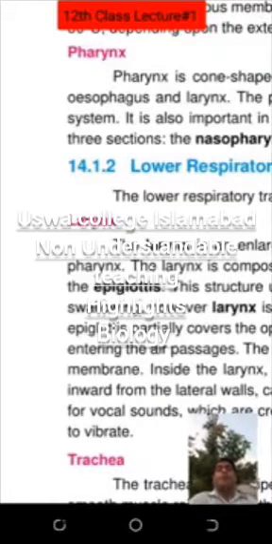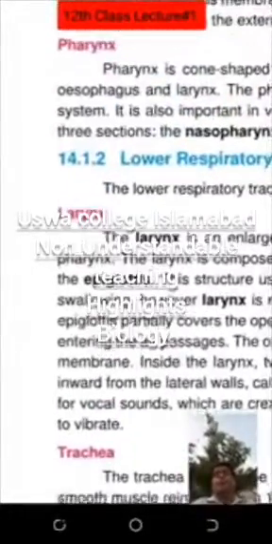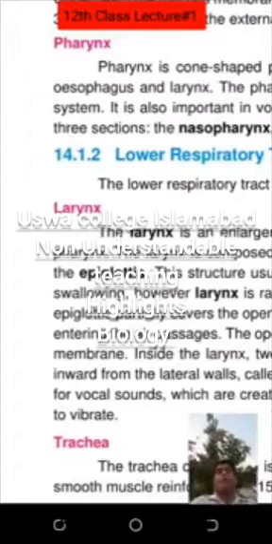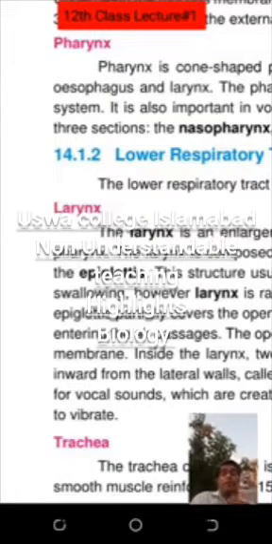Trachea consists of an inner ciliated mucus epithelial layer. At the top of the trachea is the glottis, and above the glottis there is a lid-like structure which controls the opening and closing of the glottis, that is the epiglottis. The epiglottis closes the glottis when you are eating, so that your bolus enters the digestive tube, and when you are not eating, the air passes through.